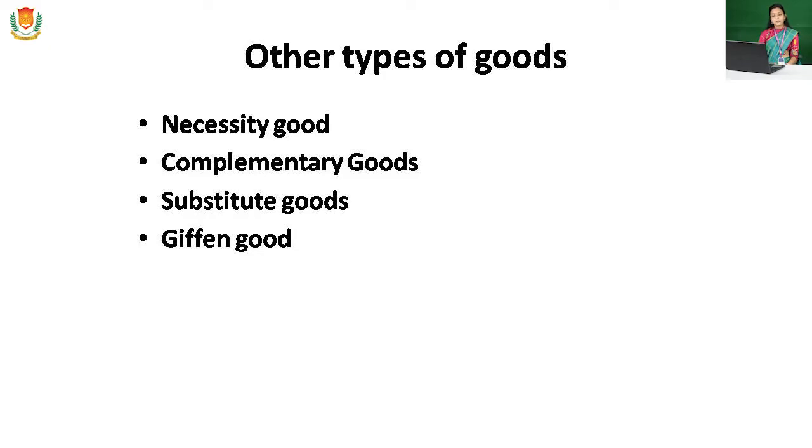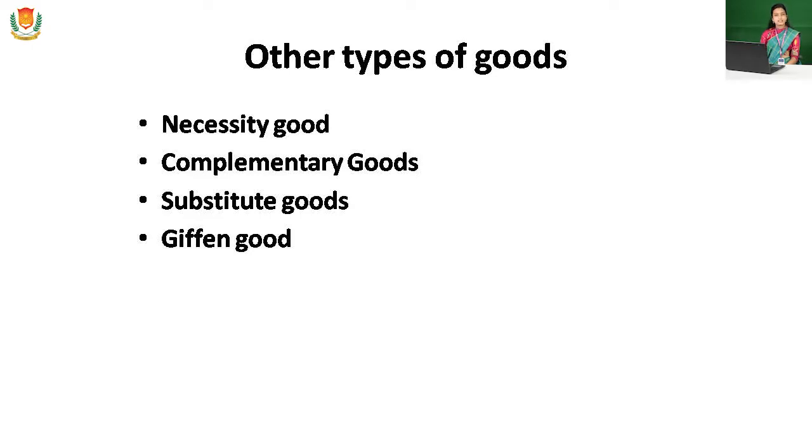Next one is complementary goods. When we consume two goods together, they are called complementary goods. The second one is substitute goods, when we consume one good in place of another. We can say this is an alternative good also. We can use one in place of another, like tea and coffee.